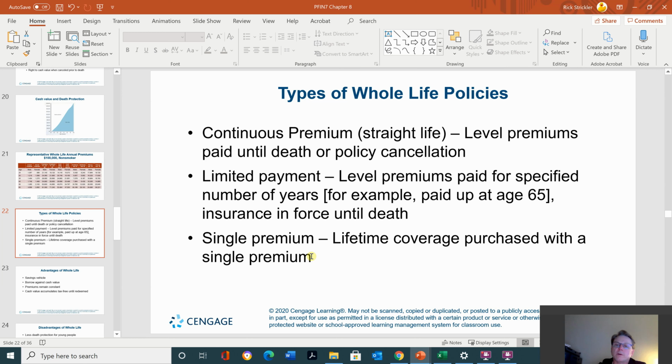So if you come into a windfall, win the lottery, or you get money somehow, whatever it is, you could do a single premium lifetime coverage. So you just pay out one time, and it's enough money to cover all the premiums until it starts paying itself, and then that's it. So you have that life insurance until you die with the one premium. It's really good if you're young. It's not so good when you get up in your 60s or thereabouts, even 50s to a certain extent, because the premium is so expensive.